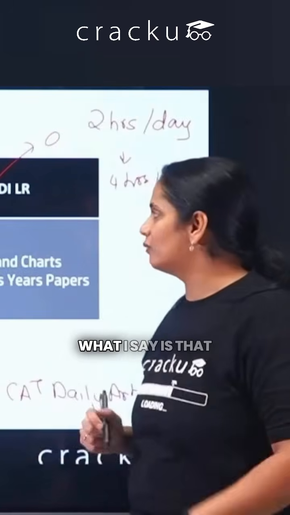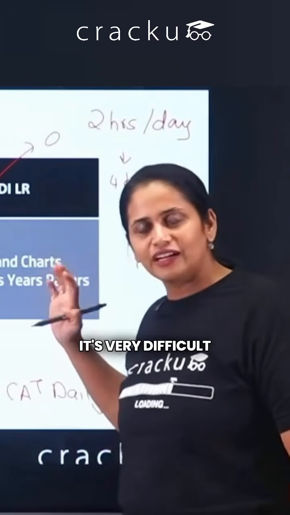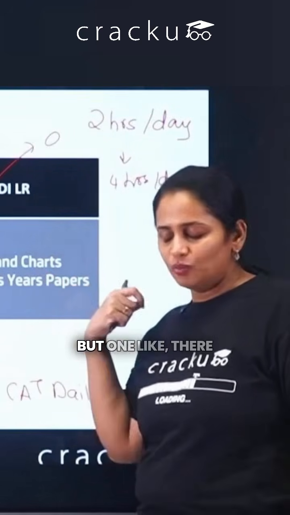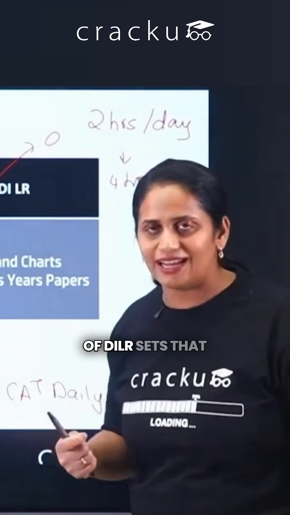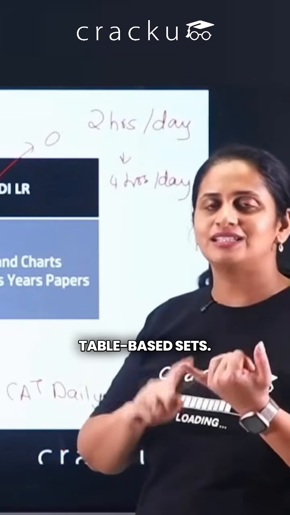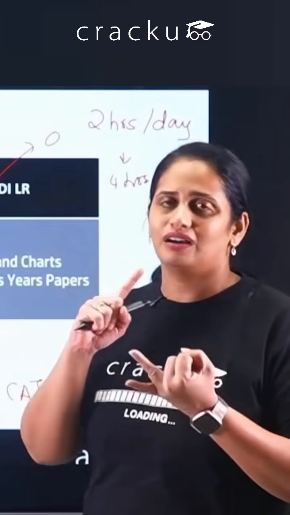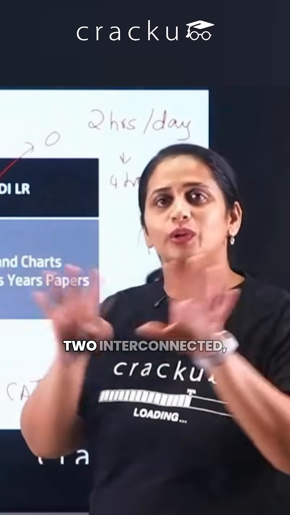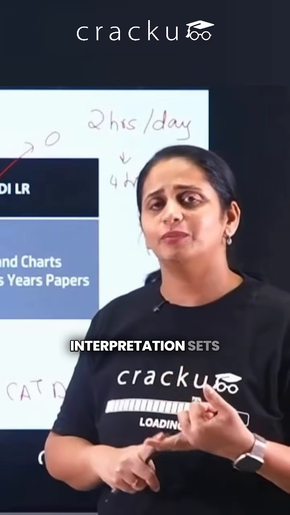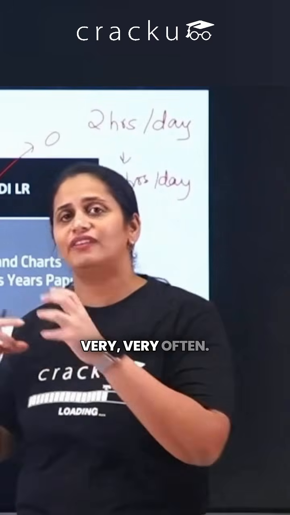So here basically what I say is that it's very difficult to become an expert in everything when it comes to the DILR section. But there are a few types of DILR sets that I see come every single time. They are table-based sets, tables with missing values, table-based sets where you have two interconnected tables, or chart-based sets. These are the data interpretation sets that come very often.